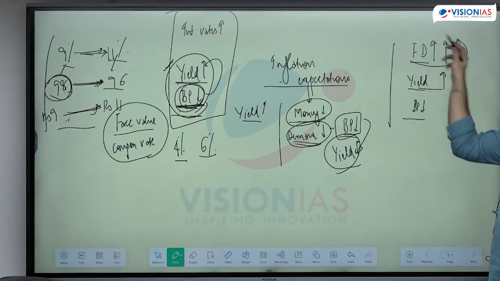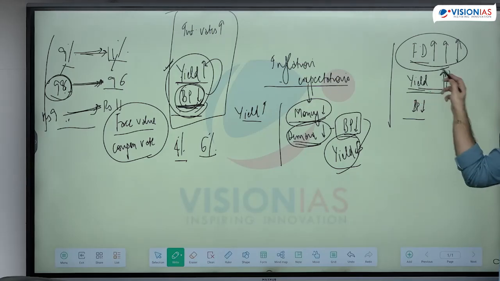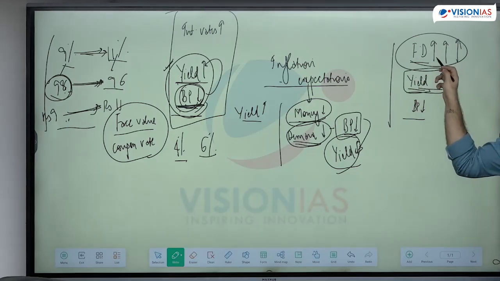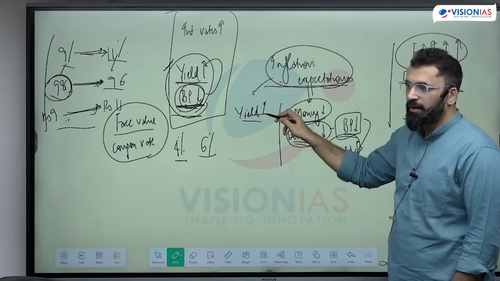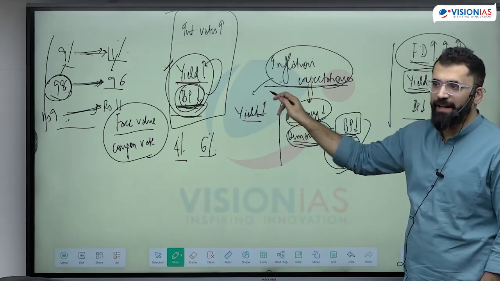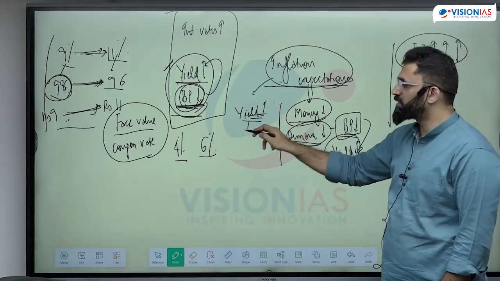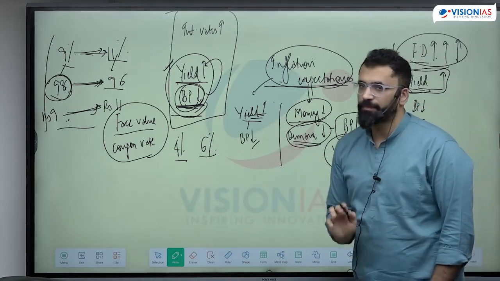If there are expectations the government borrows more, the people expect higher yield because now you're getting risky. If there are inflation expectations, I need more money to cover whatever the inflation cost will be, so I will demand more yield. And how will the yield change? The bond price will fall.